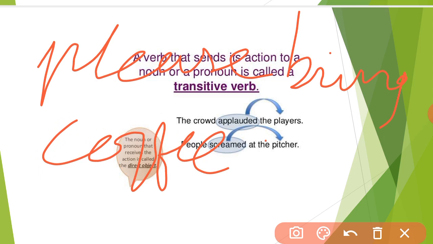Here the verb bring is transitive and the object is coffee. Without an object of some kind, these verbs cannot function. If I said "please bring," bring what or who? The question begs itself because the meaning of bring demands it.